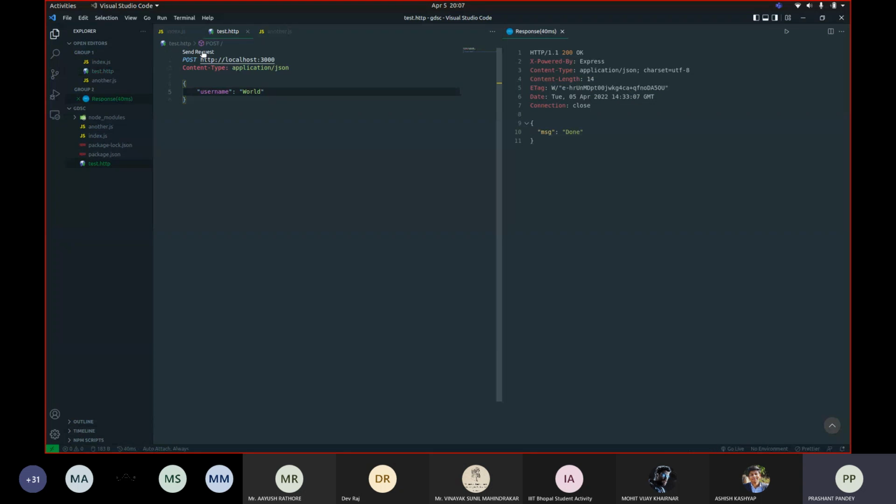So now if I make a post request to this backend server, I receive this message, done, which means that this request was accepted by the backend server.